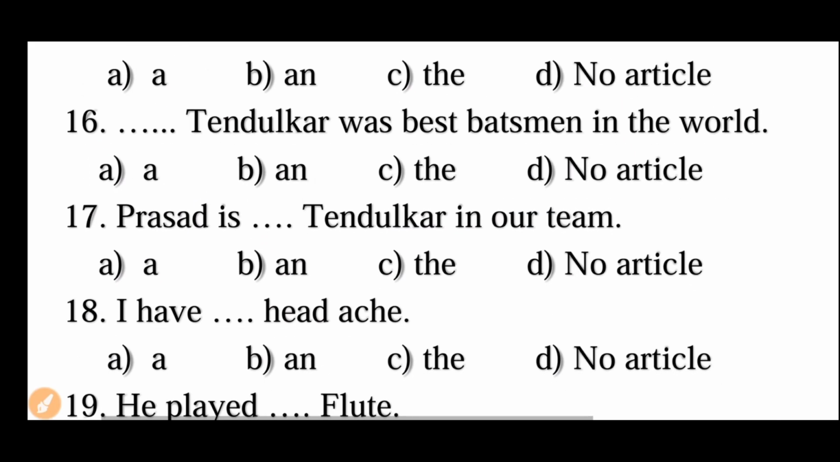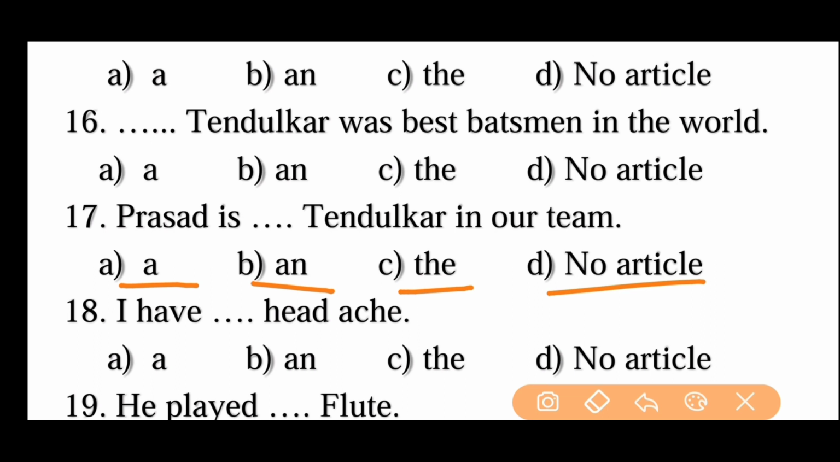And have a look at the same question: Prasad is dash Tendulkar in our team. A Tendulkar, an Tendulkar, the Tendulkar, or no article. Prasad is the Tendulkar in our team. Why should we use the Tendulkar here? Because a proper noun is compared with another proper noun.